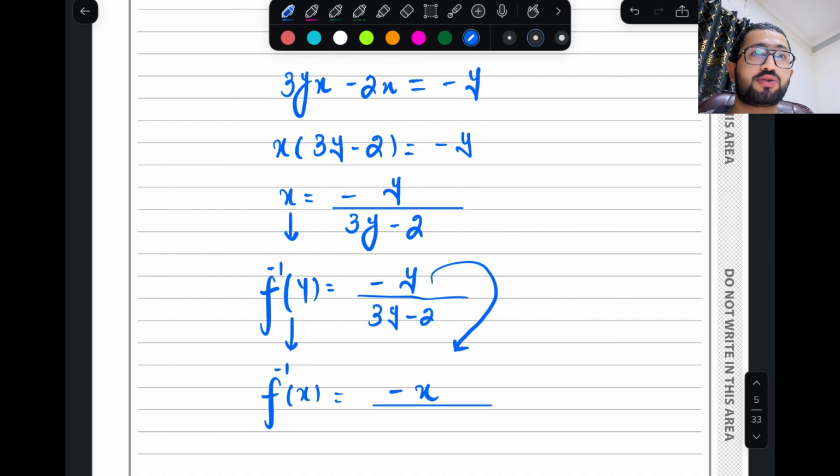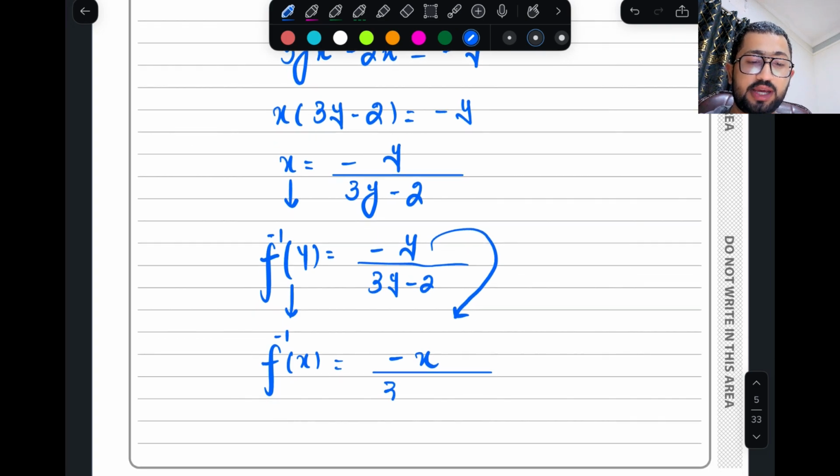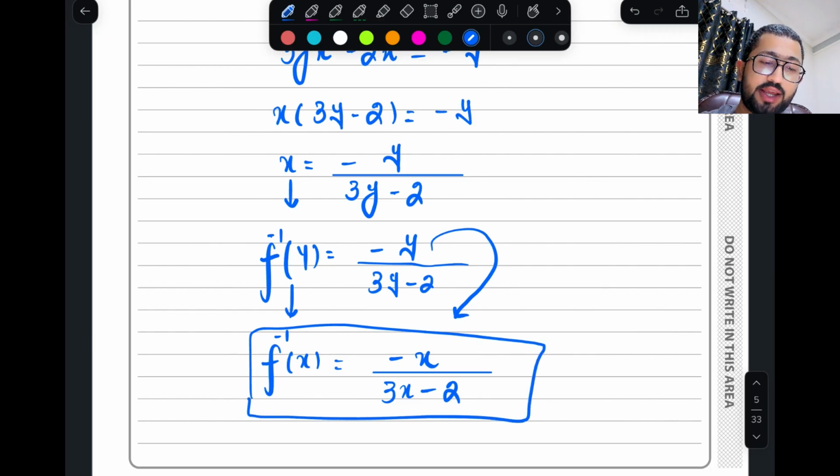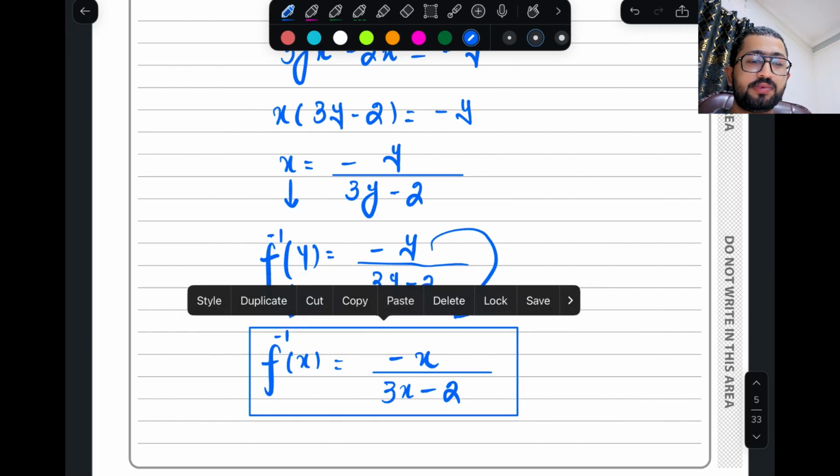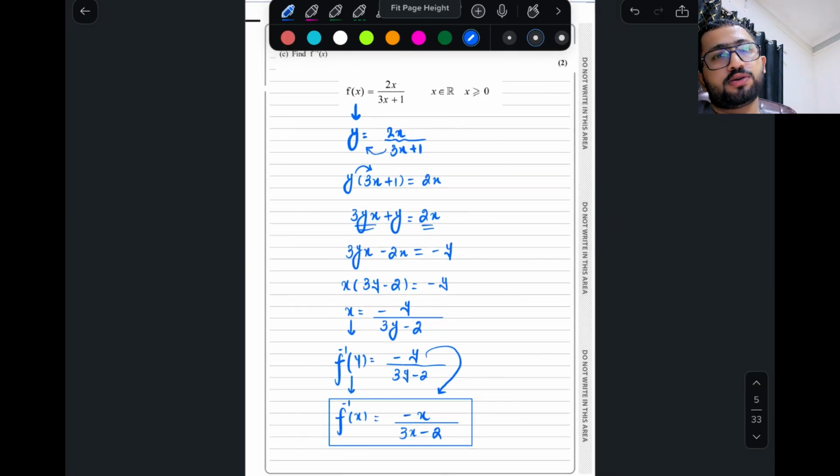Please make sure your concept is strong. Your concept should be strong, then you can do every question with me easily in P3. I told you every idea in the notes actually. So that is the answer of this question. Perfect.